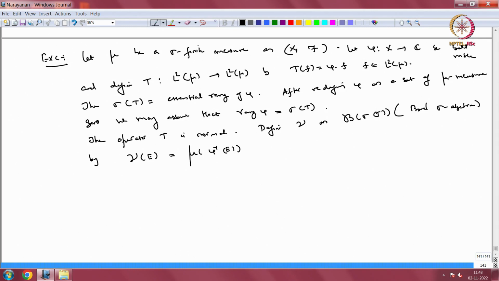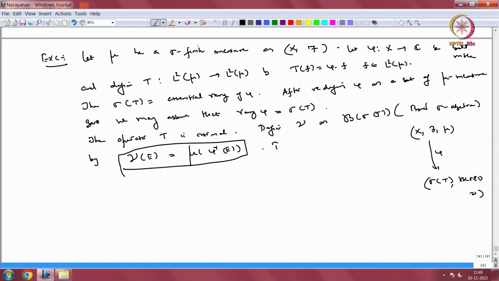So, I have this measure. So, I have X, F and mu. I have this function phi which is going here and its range is the spectrum. Here I have the Borel sigma algebra and I am defining this measure nu by pulling it back, so mu of phi inverse.